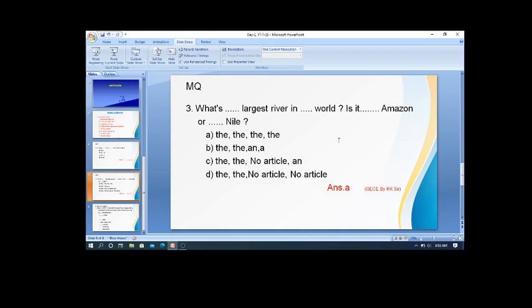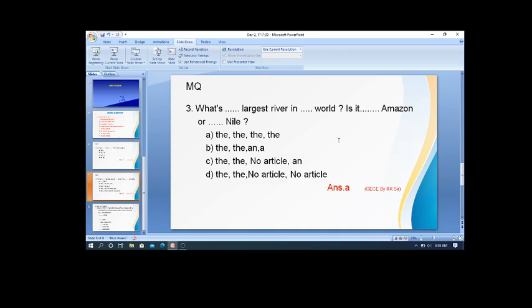So I think this exercise will give you some idea regarding how to cope with this grammar item, articles. Now let us switch on to when and where we use these articles with some examples.